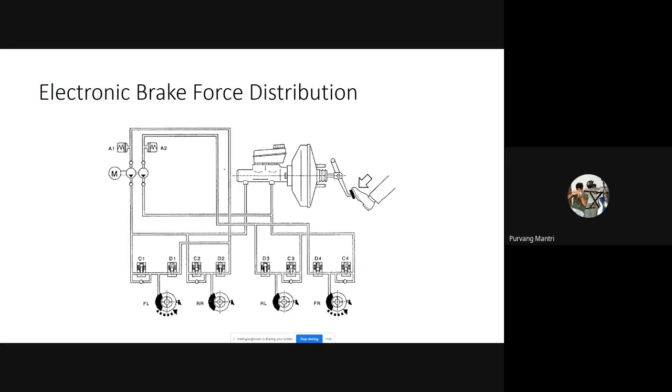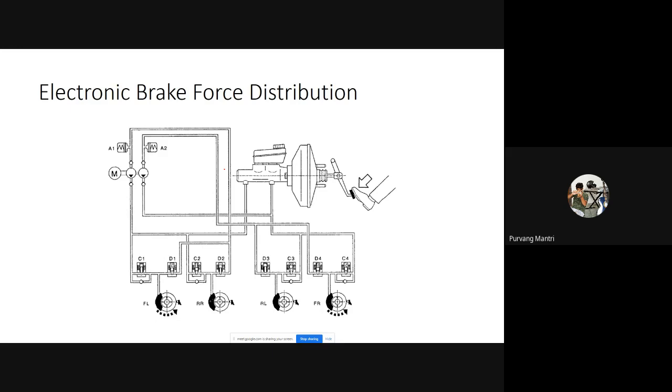Similarly, we have electronic brake force distribution, which is a system controlled over ABS. So ABS, EBD, and ESC all function over the same circuit, the same sensor, the same microcontroller, but the roles are different. The electronic brake force distribution system works for distributing the brake force on other wheels.